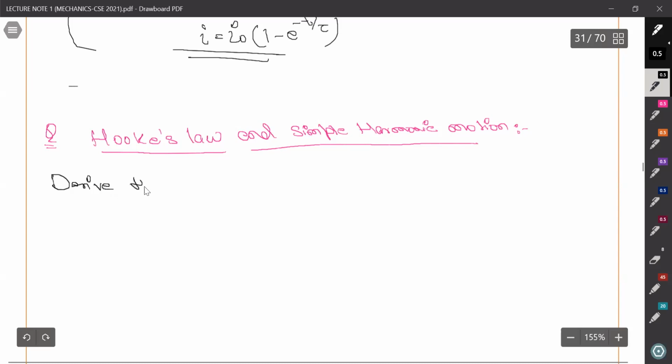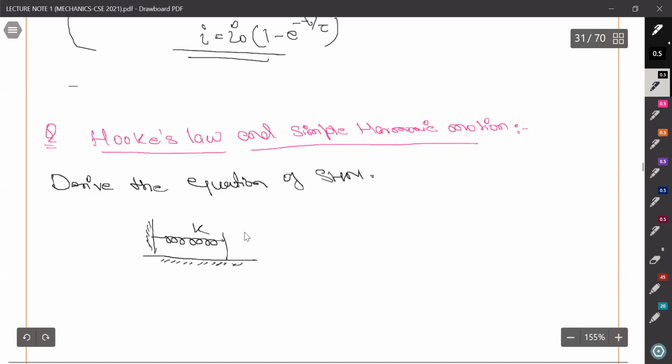So we have the question: derive the equation of SHM, and we have given this. This is the condition here, that spring constant K is here, mass M is attached, and we have given a small displacement this side. Okay, so now we are going to solve this.